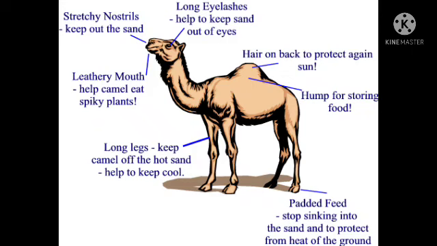Not only that, we have one row of eyelashes, but the camel has two rows of eyelashes to protect them from sand and the heat of the sun.